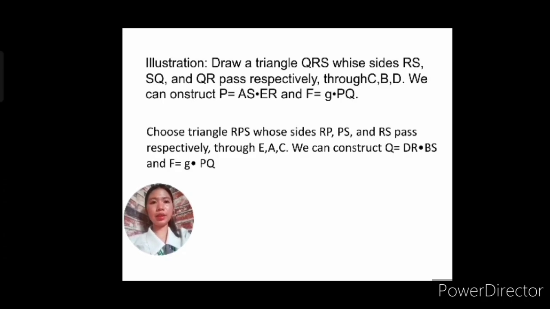The RP passes through E, PS passes through A, and then RS passes through C. It is not allowed that it passes through F because we only want to determine F. Choose triangle RPS whose sides RP, PS, and RS pass respectively through E, A, C. So, in this, we can construct another point, with the missing points being B and D. So, DR and BS, from our figure, we can construct another point Q. Let's say point Q, which is the intersection of DR and BS.